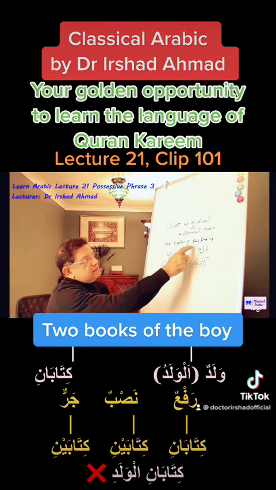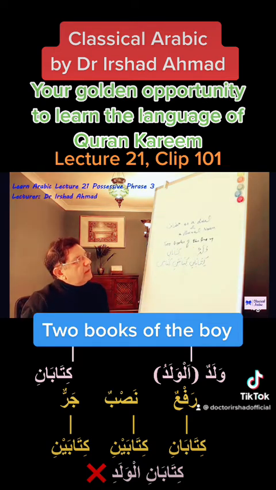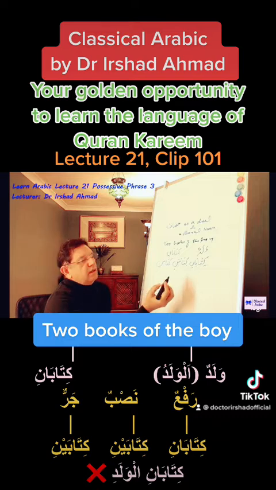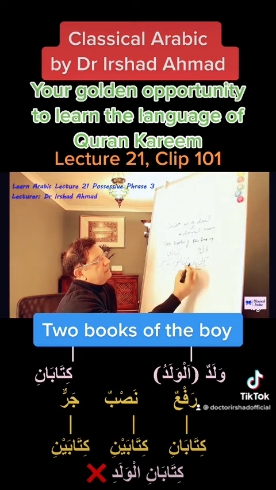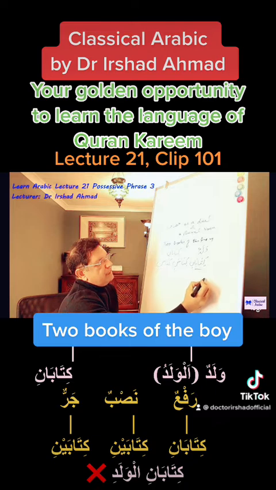So let us try to translate this. The two books of the boy. We can translate whatever we know up till now. We can say, okay, let's take this Rafa form of it. So our tendency will be to say Kitabani and then Al-Waladi.